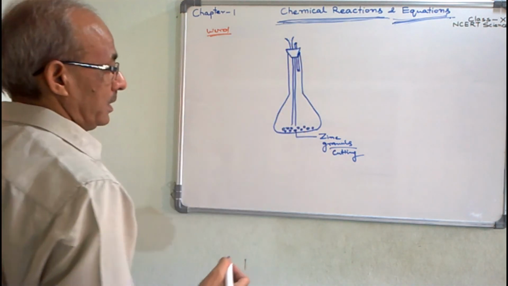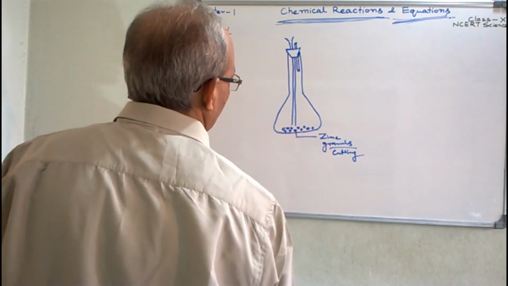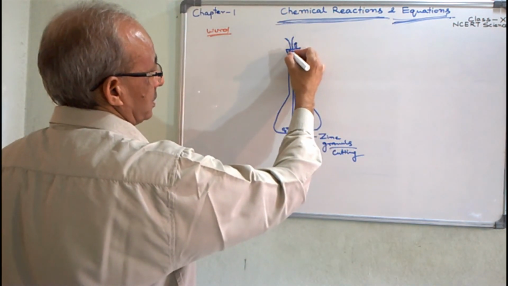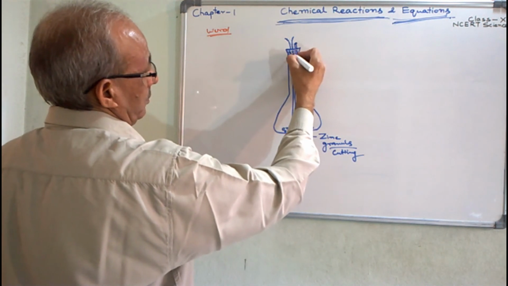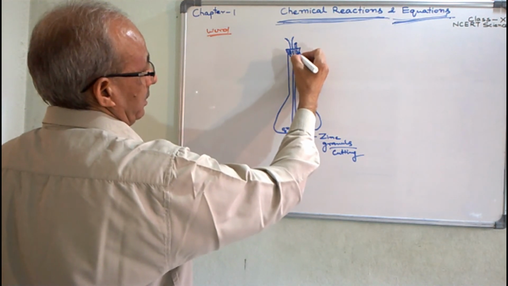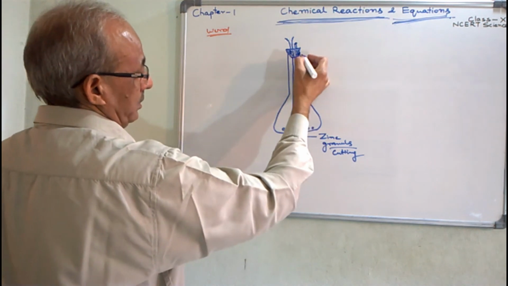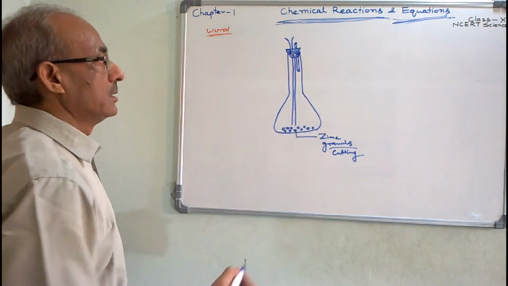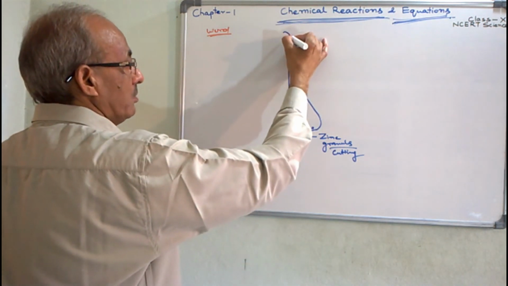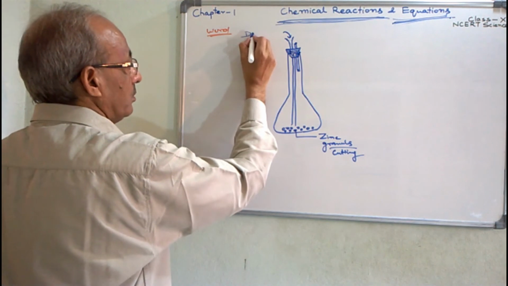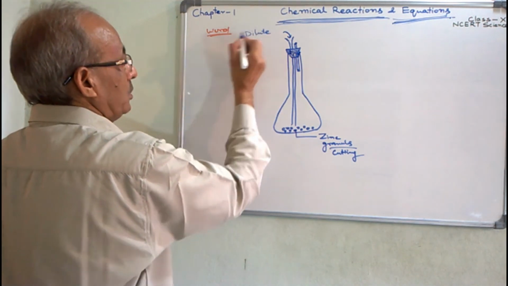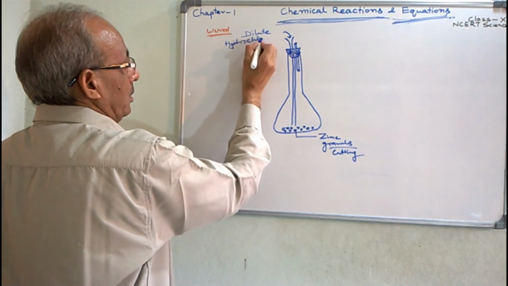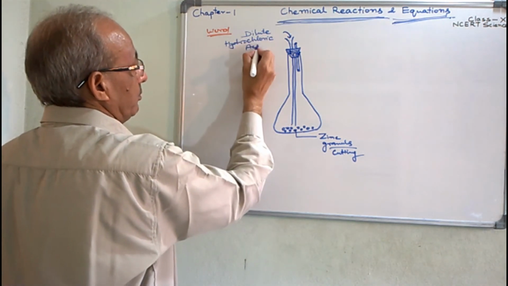Clear? And after putting the cork with this arrangement in the opening of the conical flask, you pour some dilute hydrochloric acid.